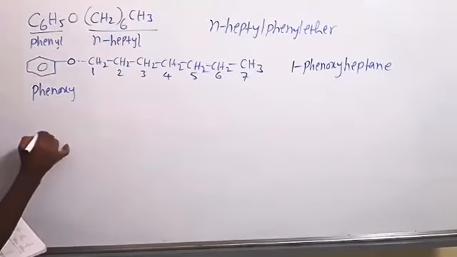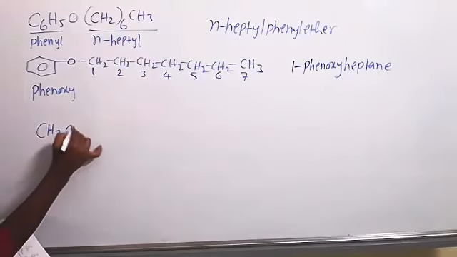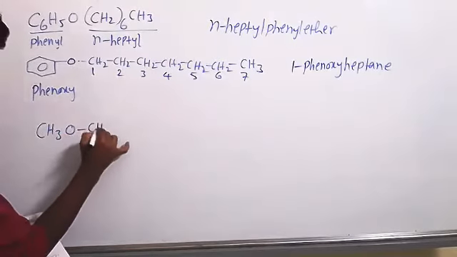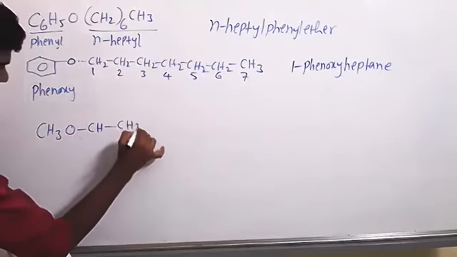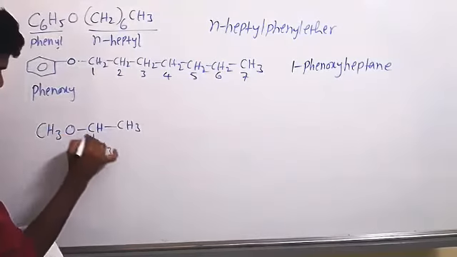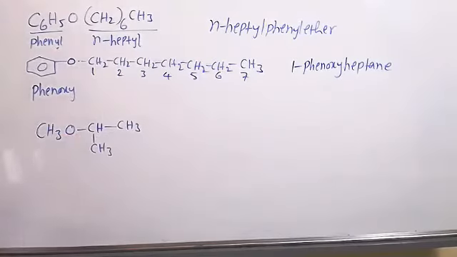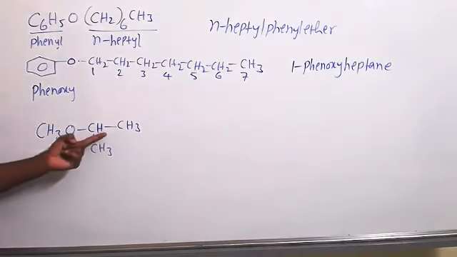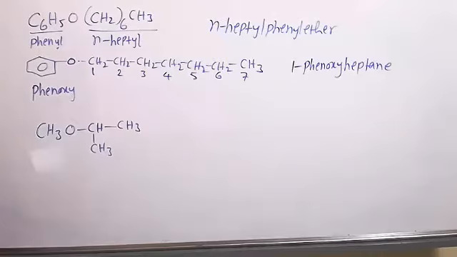Next compound, CH3O CH CH3 CH3. What is common name? This side methyl, this side isopropyl. Okay, which one comes first? Alphabetical order. Methyl, this is propyl.